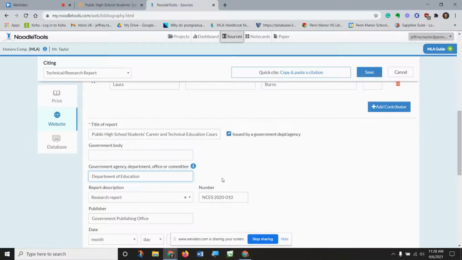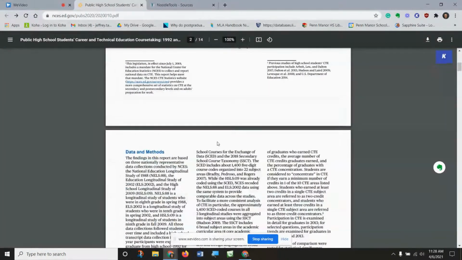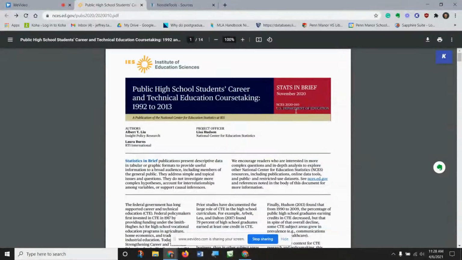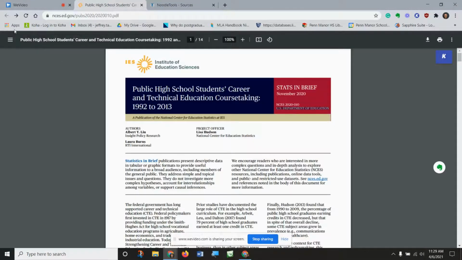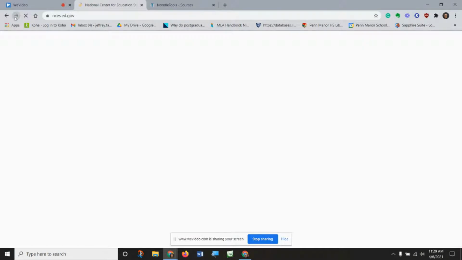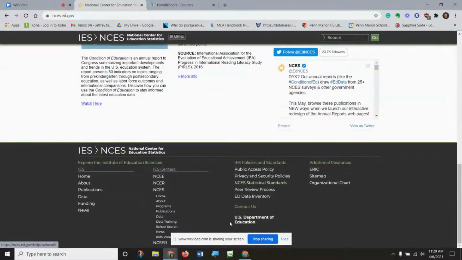So the Department of Education is our publisher, and we can find that by jumping back here. And I mean, of course, you see it right there. Actually, I should add US to the front of that, and I will. Also, if I go back to the main website where I got this from, the original website, you'll see that the contact info, U.S. Department of Education, it's identified down here for us as the government agency.